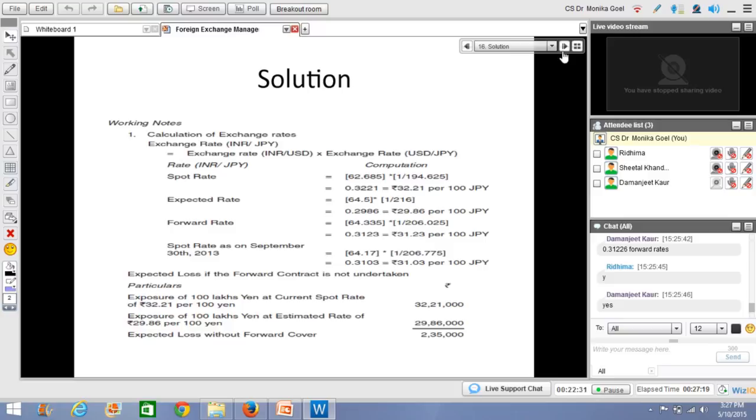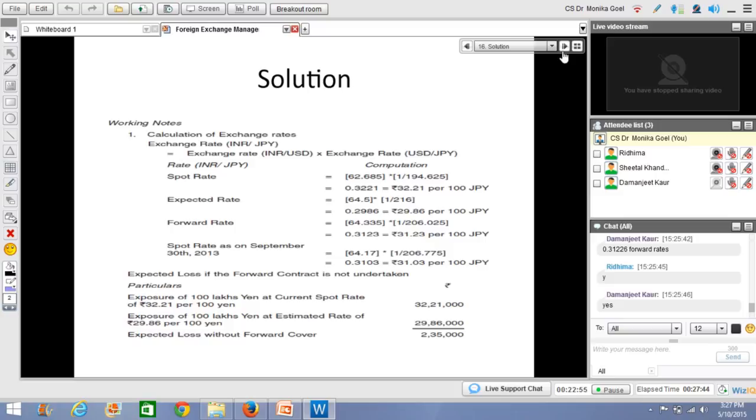So in this situation, if I decide to take a forward rate, it is coming as 31.23, right? So if I close my transaction at 31 lakhs 23,000, which is between 29.86 and 32.21 and very close to 32.21, I think it should be a good idea. But let us compare what actually happened.